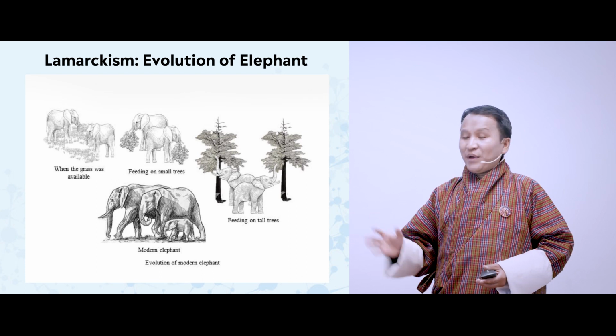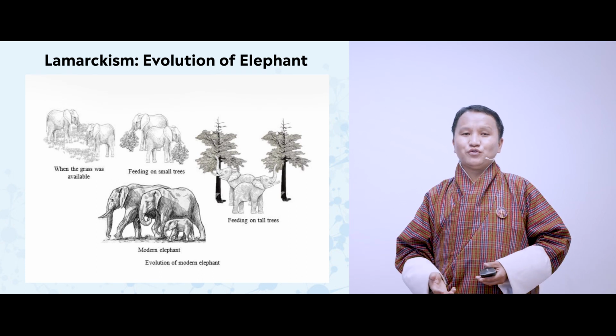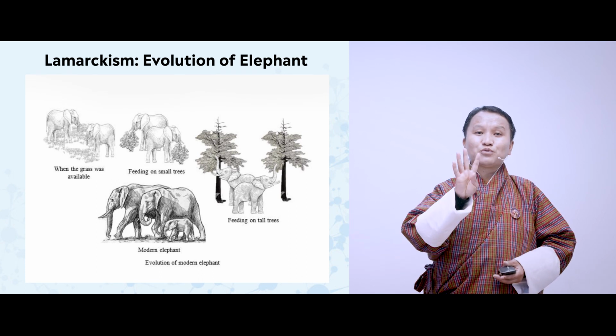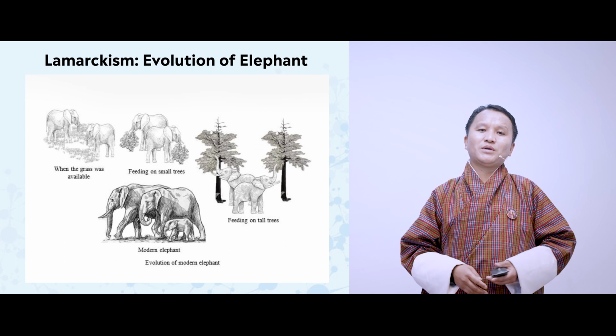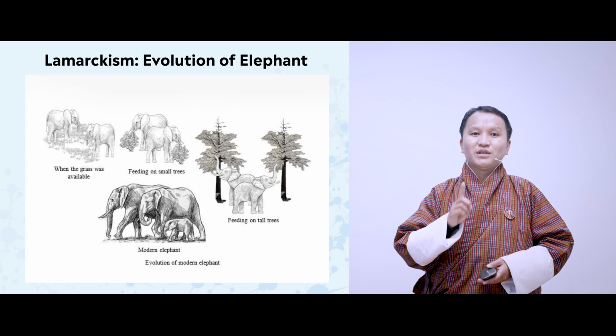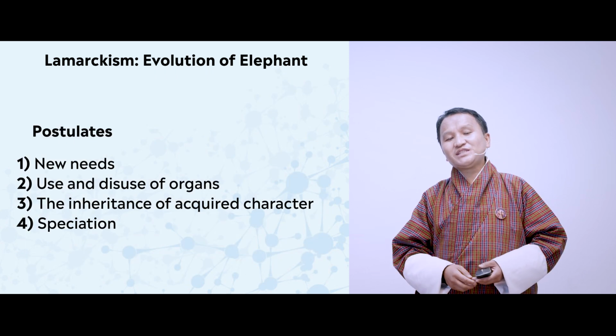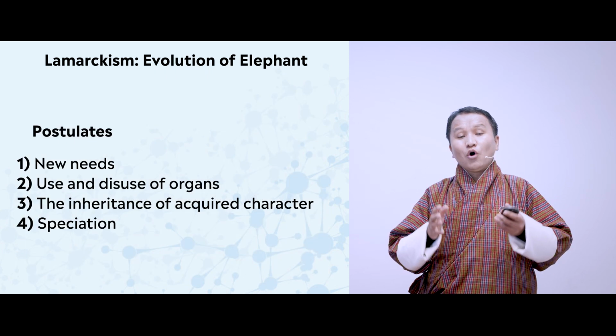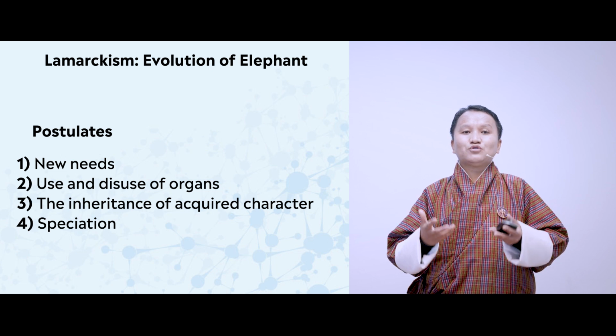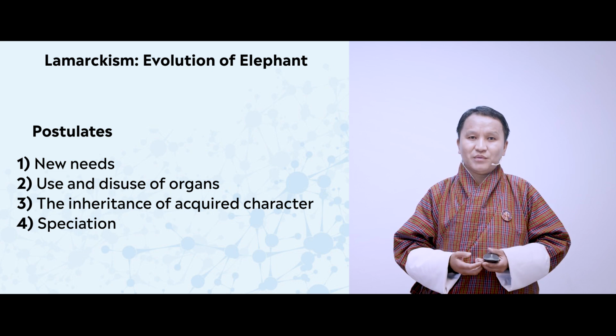Okay, so based on the picture that I have shown to you, there are four postulates put forward by Lamarck. Number one, we call it as new needs. Based on his idea, it is said that organisms evolve based on the requirement from the environment.